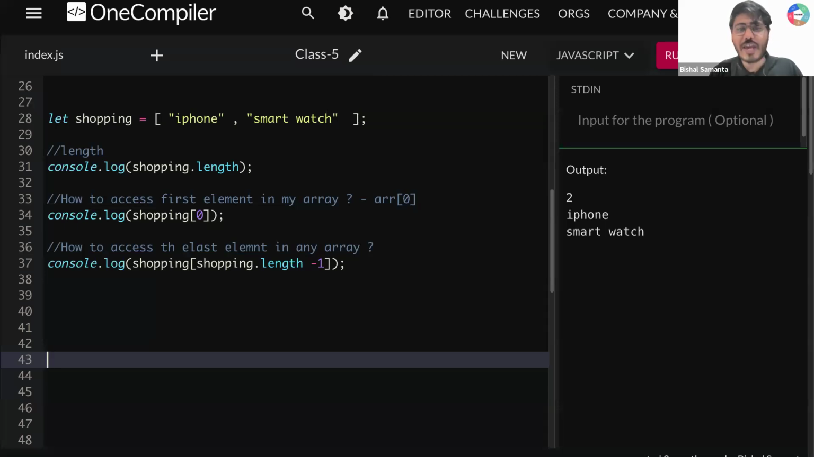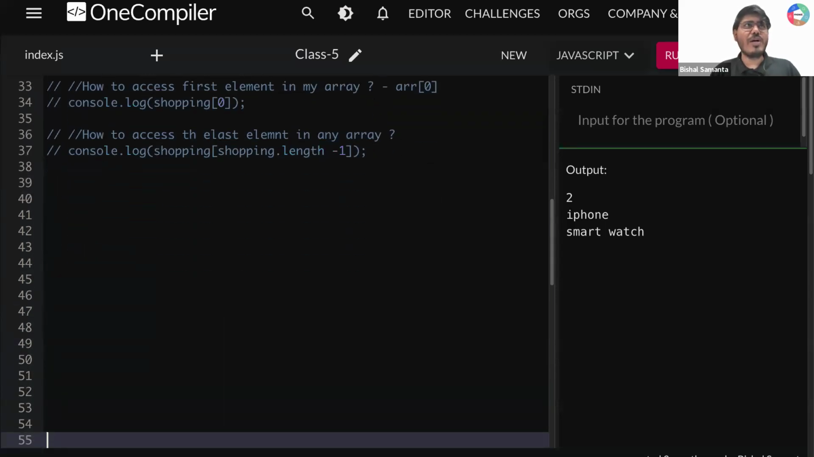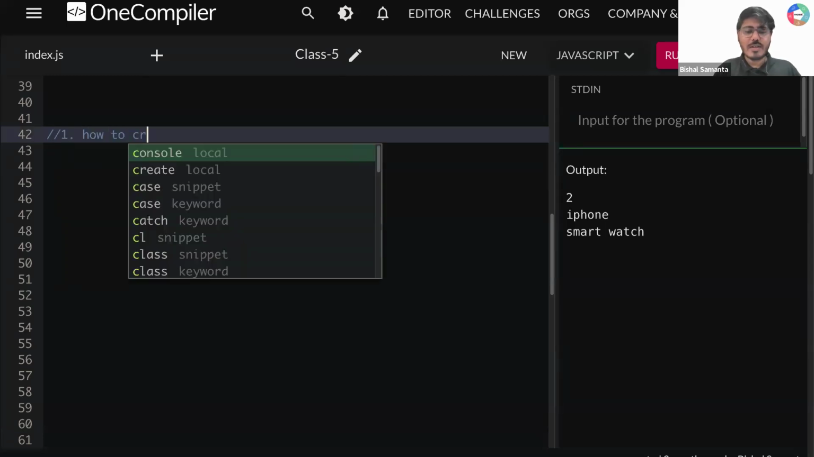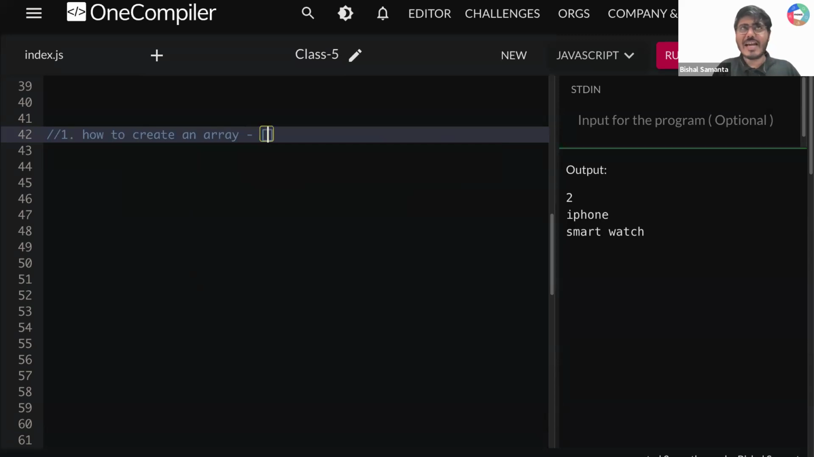Right? Okay, now a very interesting thing we are going to learn now. But before that, do you want a quick revision? What are the things we have learned? Okay, let's do a quick revision. 2 minutes. So the first thing we learned is how to create an array. Done. If I want to create an array, I need to write something like that. Here I can write whatever I want. Okay, whatever I want. Cool.